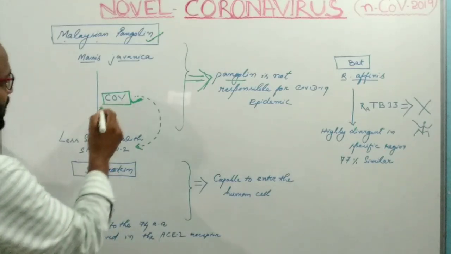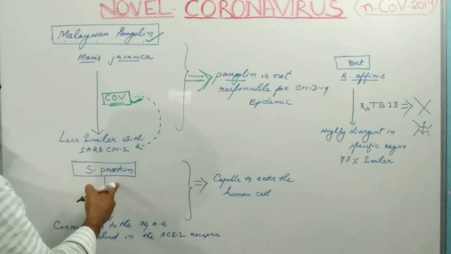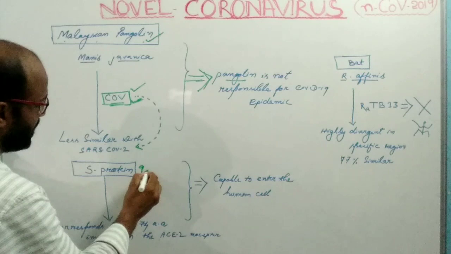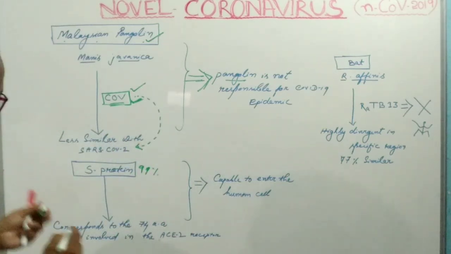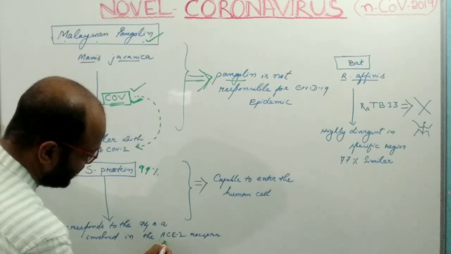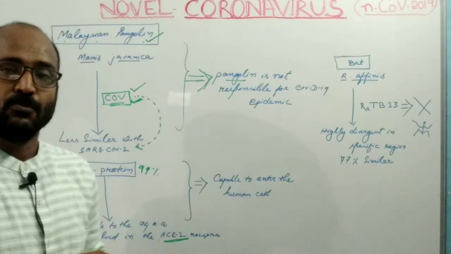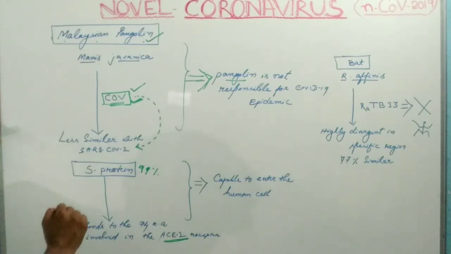But the coronavirus isolated from the pangolin has a spike protein which is 99% corresponding to the angiotensin converting enzyme 2 receptor of the type 2 pneumocyte cell of the lungs.